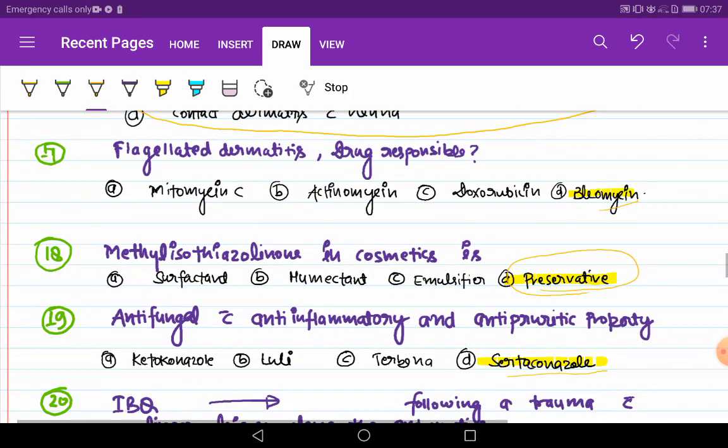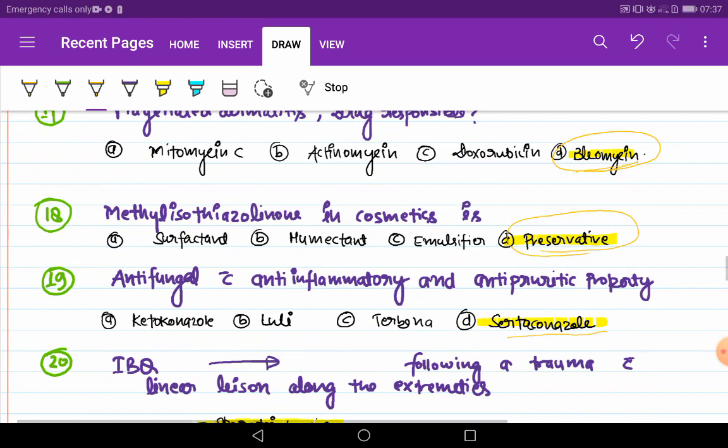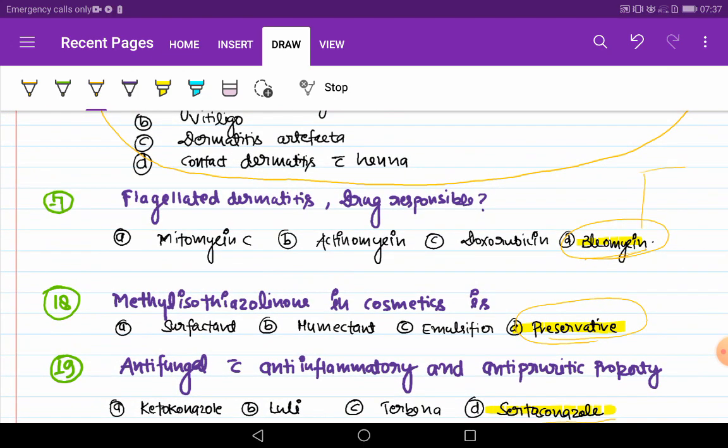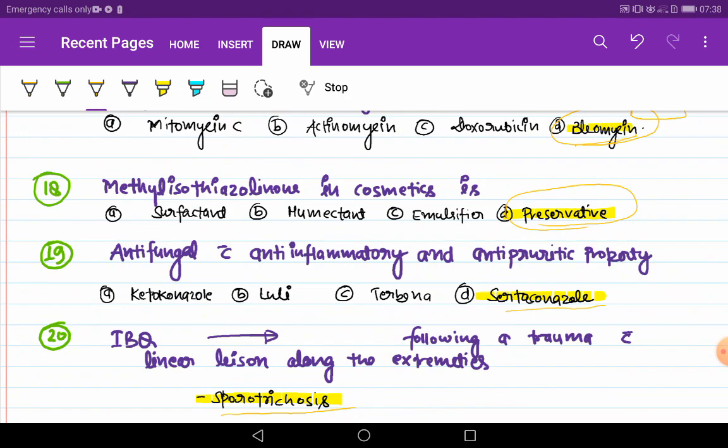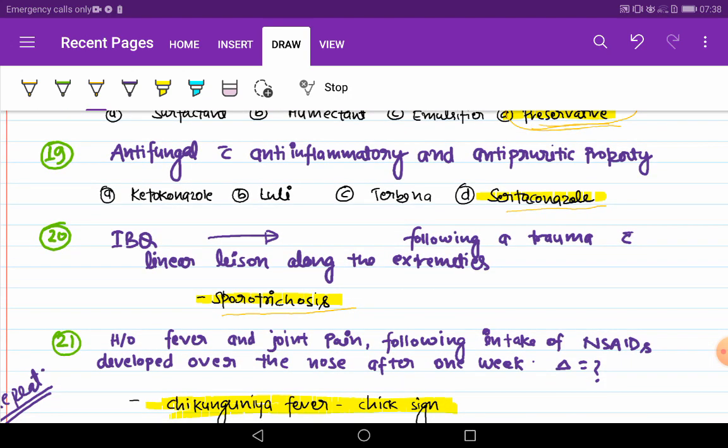Next question: flagellate dermatitis, the drug responsible is bleomycin. Bleomycin's side effect is flagellate dermatitis. A person's back was shown with some rashes there. Methylisothiazolinone is a cosmetic preservative. Antifungal with anti-inflammatory and antipyretic properties: ketoconazole.